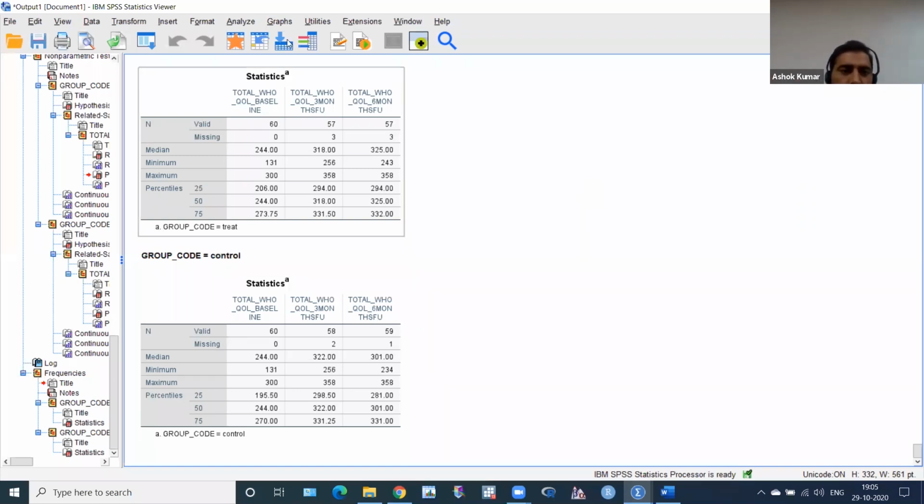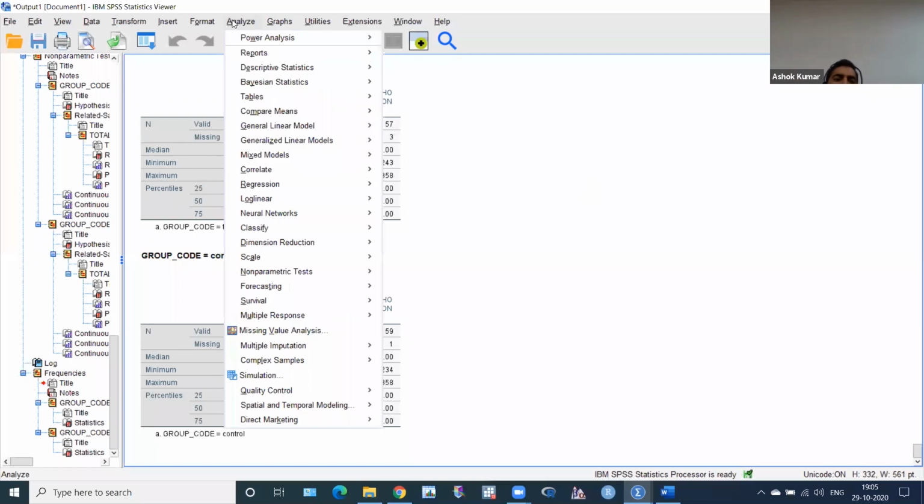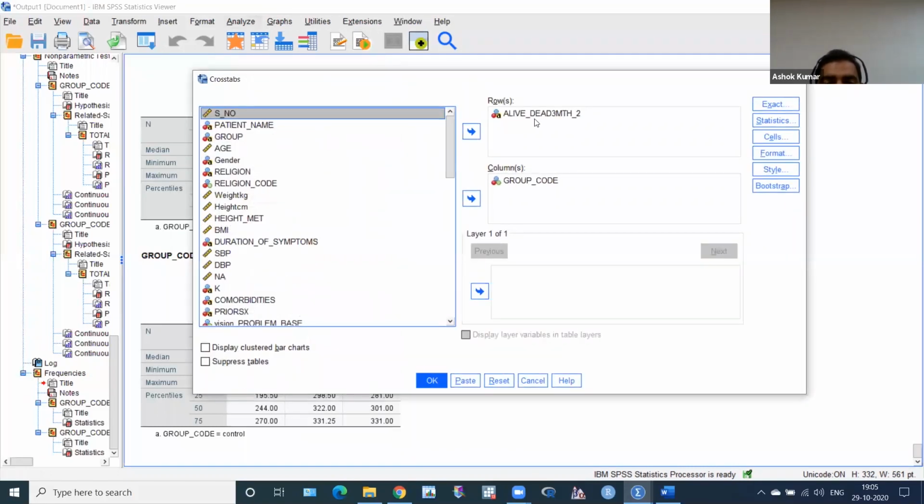So we have to click Analyze. Then we have to use Descriptive. As I told you, where is Crosstabs, the McNemar test is in Crosstabs. Analyze, Descriptive and Crosstabs. Click here. And now you have to see, because we have already split the file, this is the Crosstabs window.